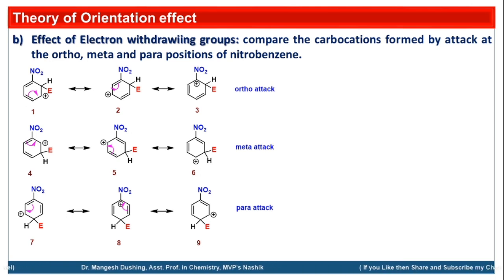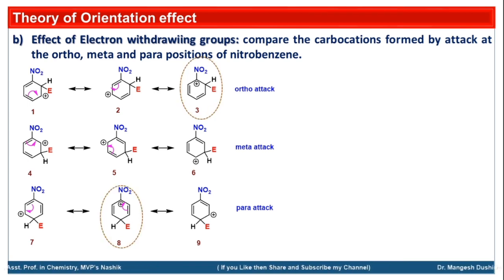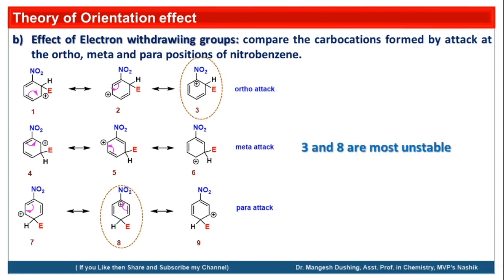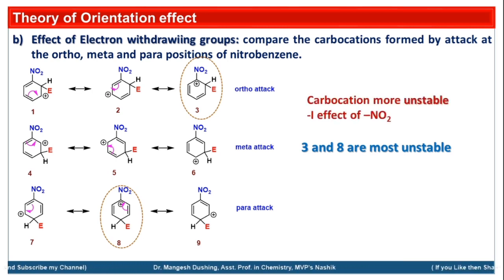And if we compare all these 9 structures, we will come to know that structure number 3 and structure number 8 are the most unstable structures. Why is this so? Because the carbocation is already electron deficient, while the nitro group is attached to this carbocation. That makes this carbocation more unstable due to the strong minus I effect and minus R effect of the nitro group.